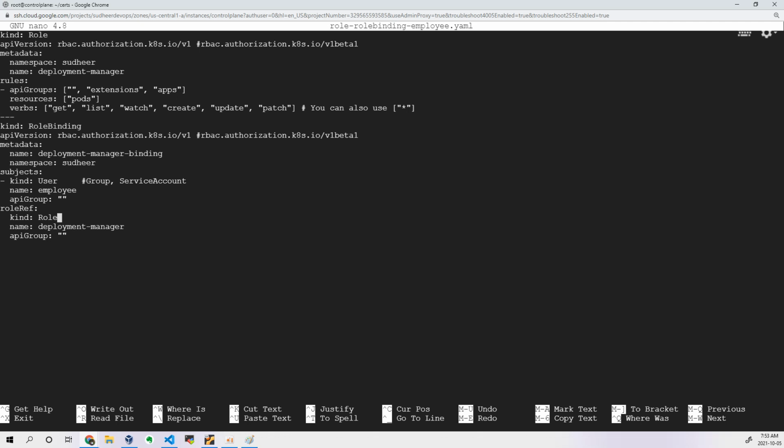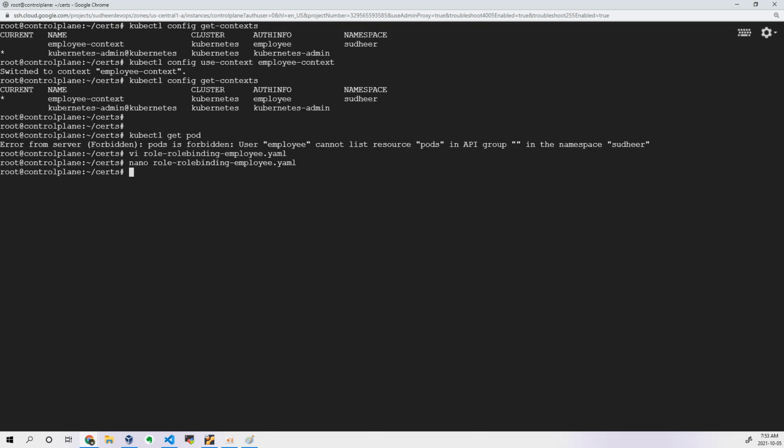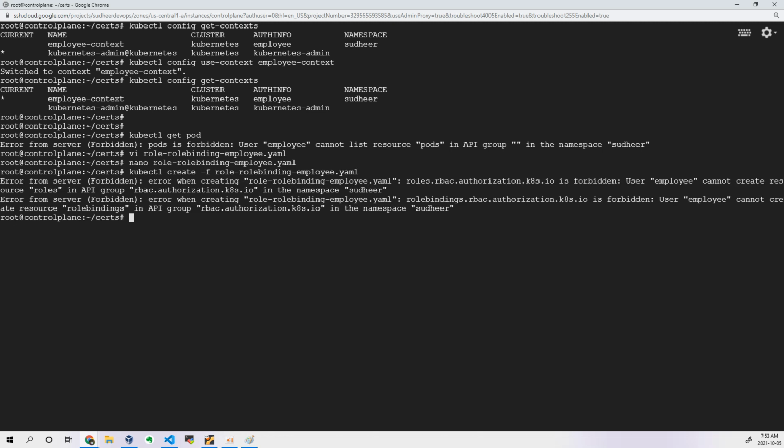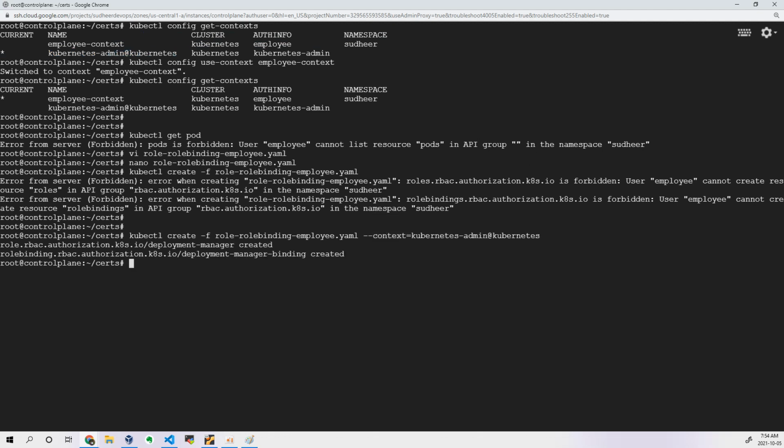Once you define this, now I need to apply. So kubectl create role. It will fail. Why? Because I logged in with a different context, not as the admin context. So I have to switch the kubectl config, or while creating it I can use the --context option equal to the admin context. I can use this, and you can see it created successfully. Even you can do it like this as well.